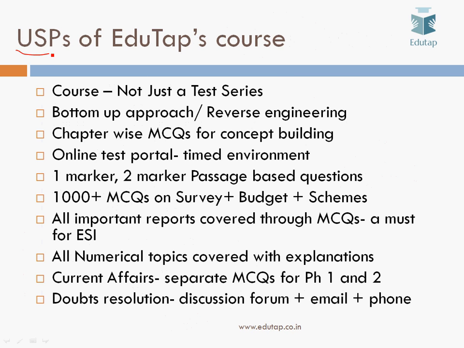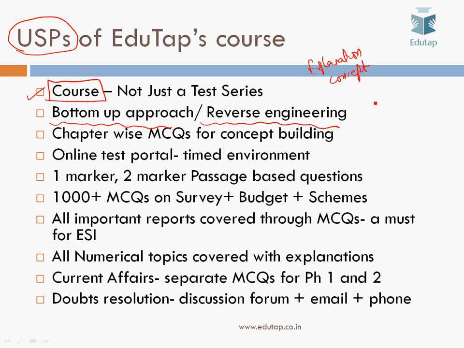So what are the unique selling points of our course? The first very important point is that it is a course. It is not just a test series. In a test series you don't get proper explanations, and you are not able to grab the concept. But through this course we are following a bottom-up approach, or carrying out reverse engineering. You will be getting awesome explanations for the questions, and once you read the explanation you will be able to grab the concept as well. So it is as good as reading a book.